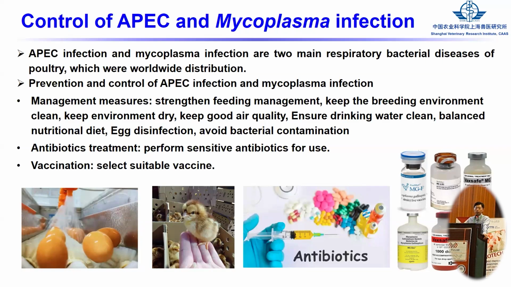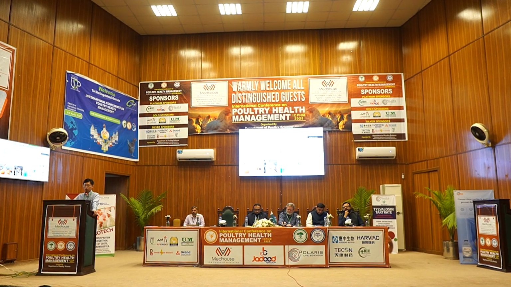And also, most important for the bacterial infection, we mostly use antibiotic treatment, but we need to select sensitive antibiotics for use. Another one is we use vaccine, but also we need to select suitable vaccines.